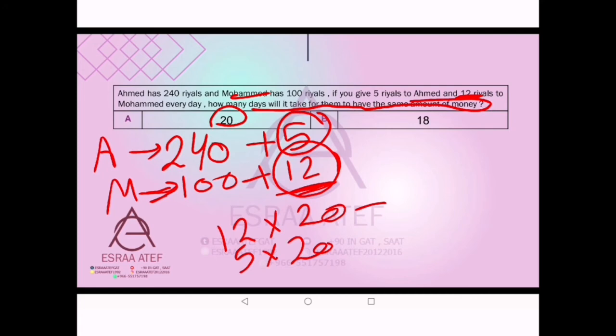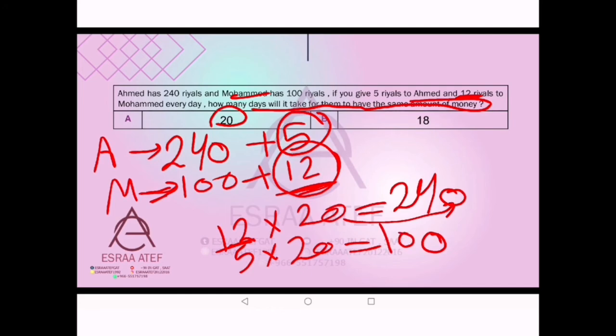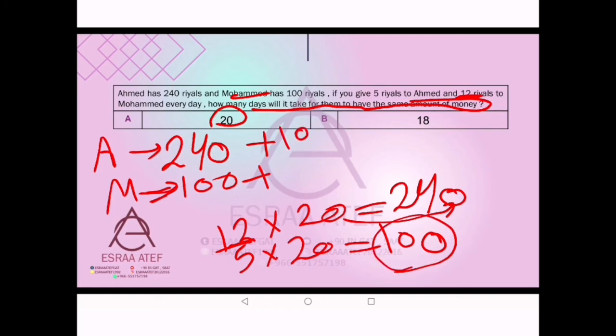12 times 20 will be 240. We put the 0 the same, and 12 times 2 is 24. And 5 times 20 is the same: put 0, and 5 times 2 is 10, so 100. So Ahmad, we will increase it how many? 100. And Muhammad, we will increase it how many? 240.